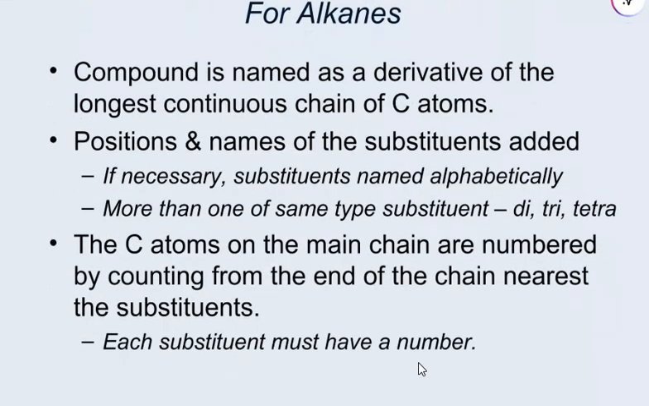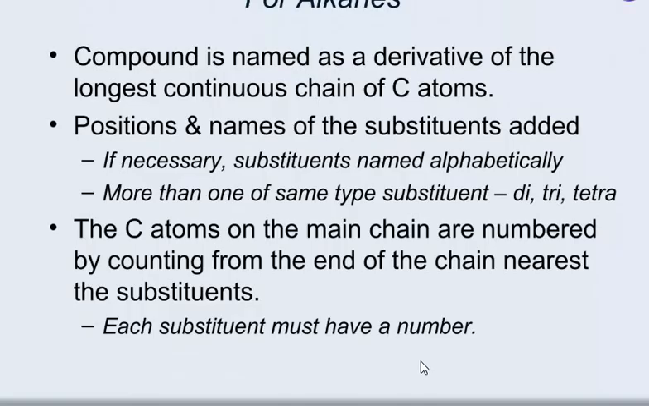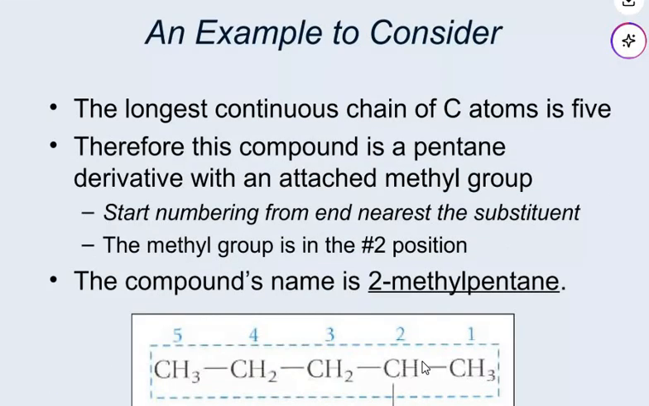The carbon atoms on the main chain are numbered starting from the end of the chain nearest the substituent. Each substituent must have a number. Here is an example to consider. The longest continuous chain of carbon atoms is 5. Therefore, the compound is a pentane derivative with an attached methyl group. Start numbering from the end nearest the substituent. The methyl group is in the second position. The compound name is 2-methylpentane.